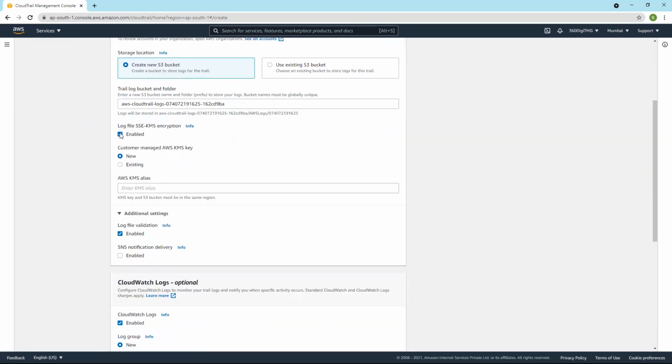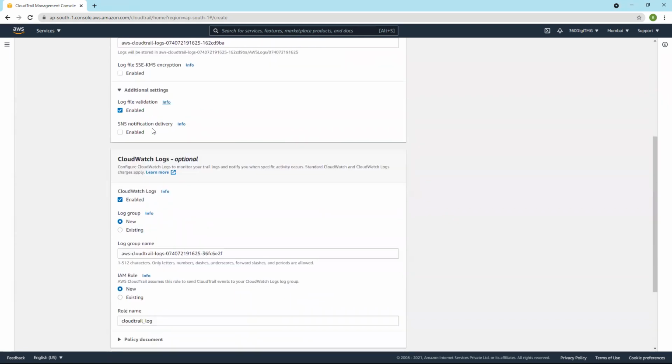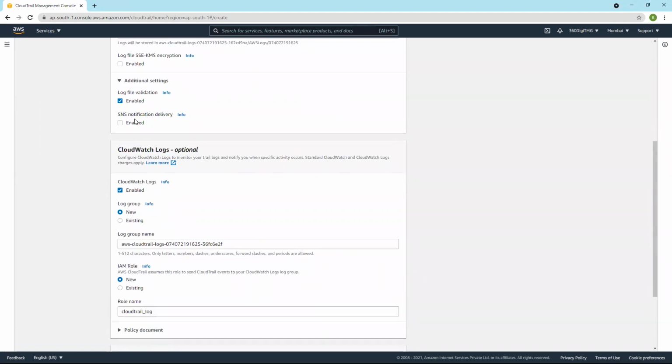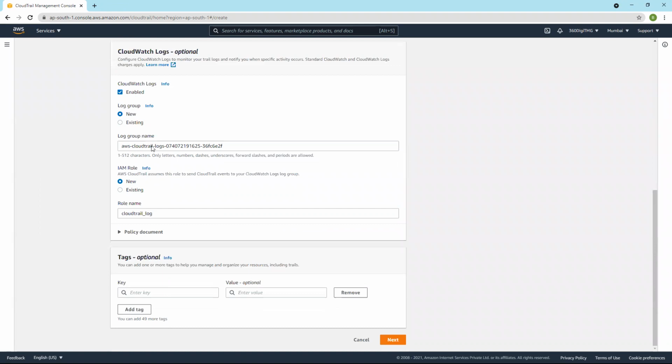And we don't want this KMS, which uses encryption. So log file validation, SNS is not there, and that's it. Next.